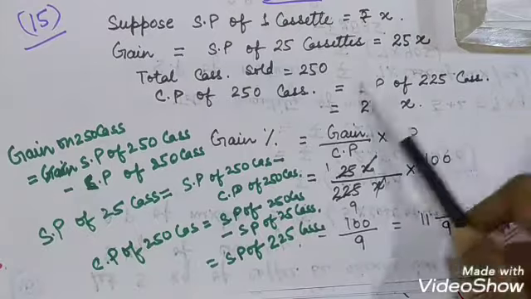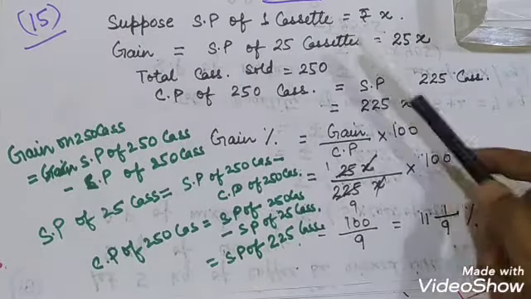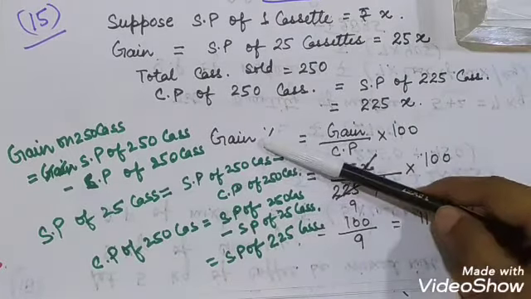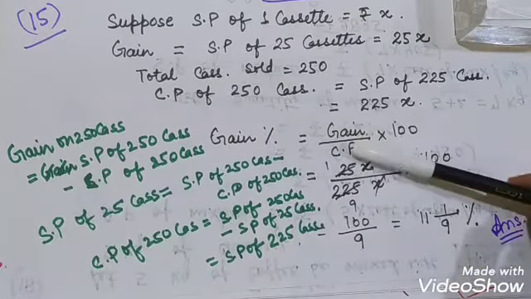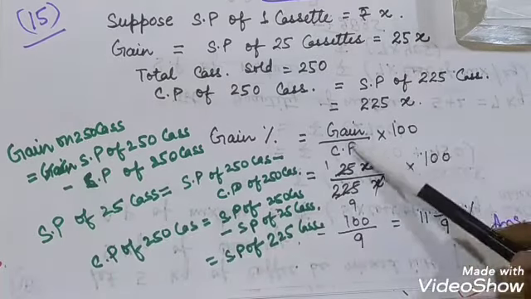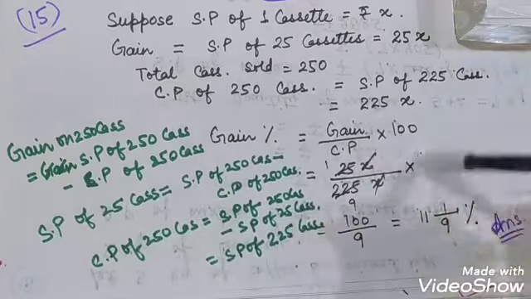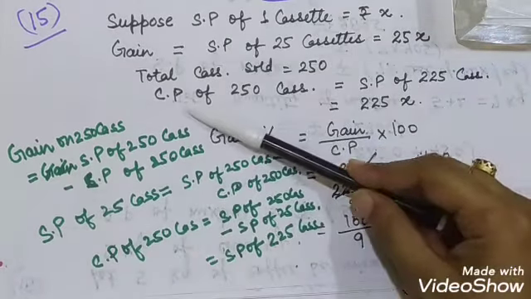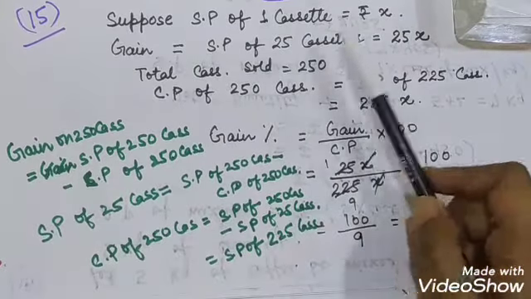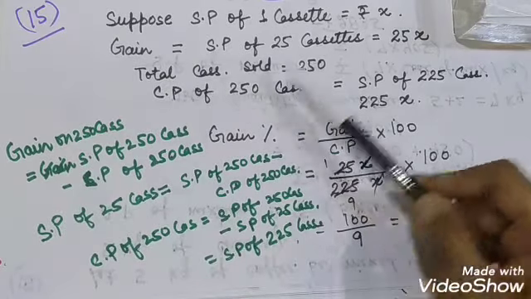I think you are not understanding this term, because everything is in these two things given, and this is the formula that we have used. To find the gain percent, we need to find the gain and the CP. Gain we know is equal to 25x, but we don't know the CP. So our purpose is first to find the CP to calculate the gain percentage. Since 250 cassettes have been sold, we need to find the cost price of 250 cassettes.